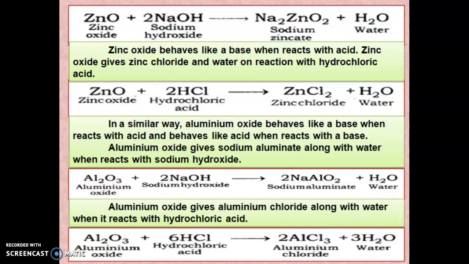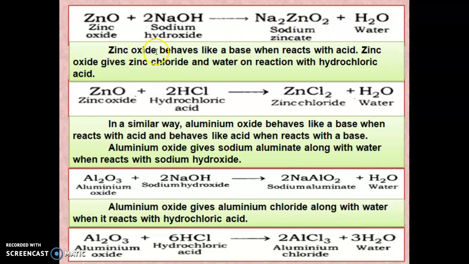So we can see the equation. Zinc oxide, when it reacts with a base, that is NaOH, behaves as an acid. So it will form sodium zincate and water; this is a salt. So ZnO plus NaOH gives sodium zincate, that is Na2ZnO2, plus H2O.